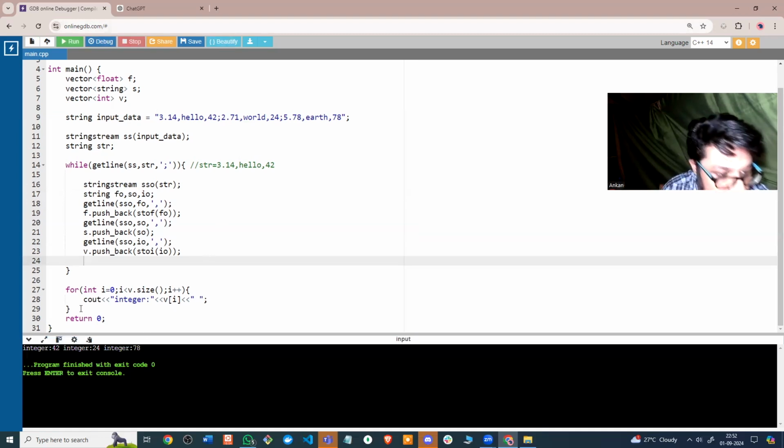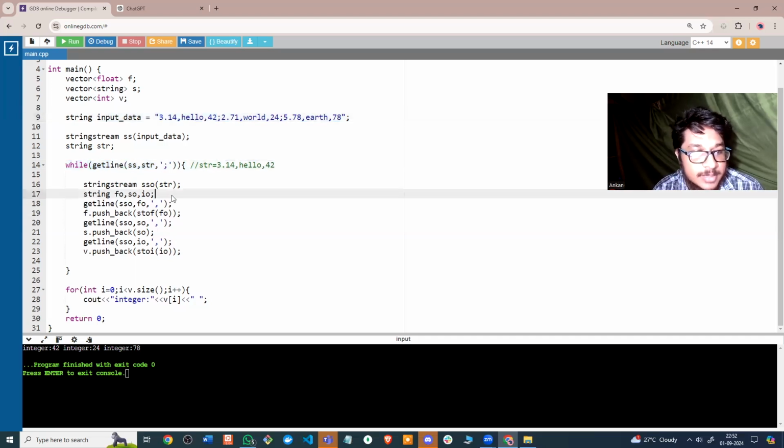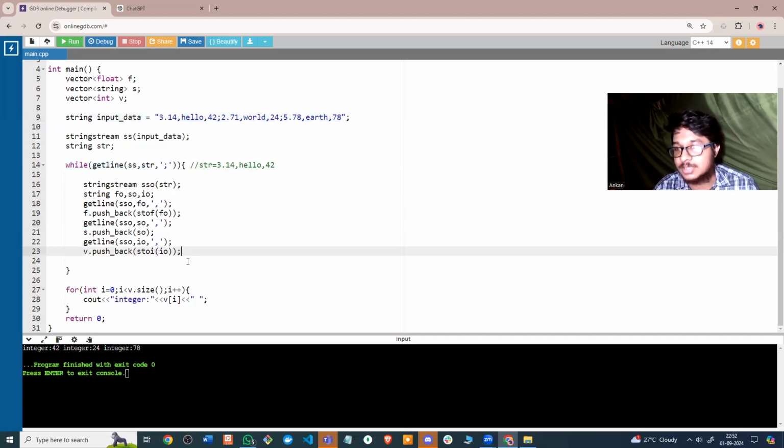Okay, so it's actually working now. Integer 42, 24, and 78. So this is how you do it. You first take it in a single string, and you separate it by semicolons. Individually, you put each of them in a string stream, from where you can read it sequentially, one by one, and store it. That is it.